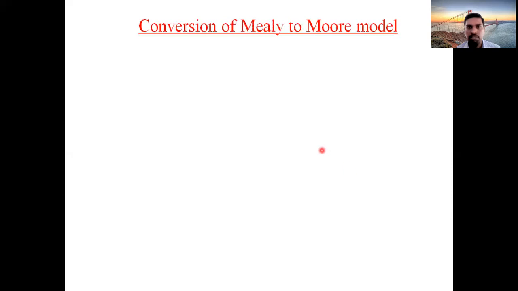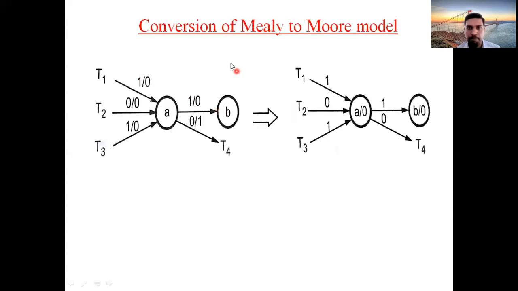Now we will see how to convert the Mealy representation to Moore representation. You should know how to convert a Mealy representation to a Moore representation. In general, the Mealy representation will be like this. This is state A, this is state B, this is the input, and this is the output. For each and every input combination, the output will be specified separately in the case of Mealy.